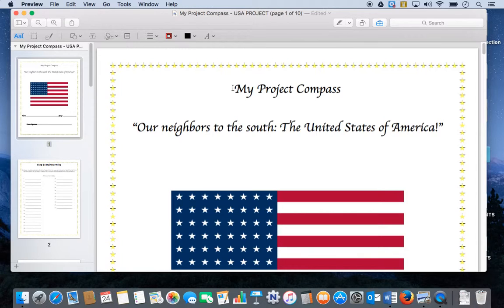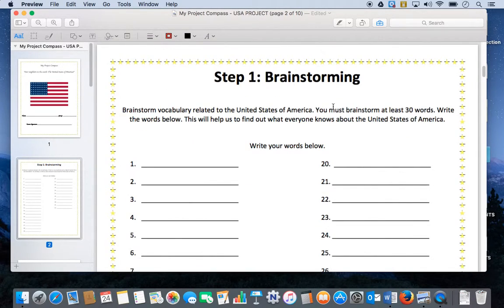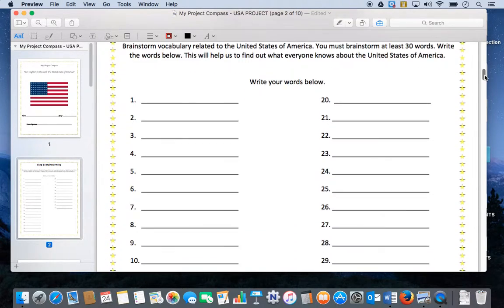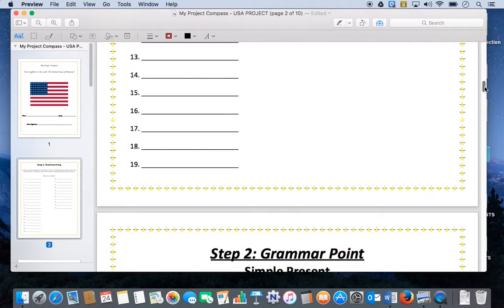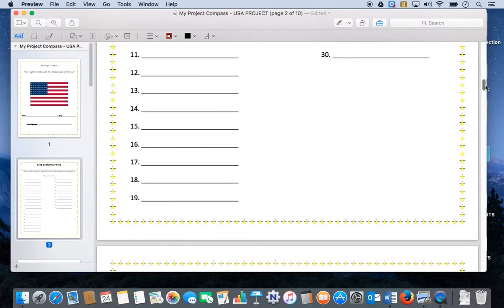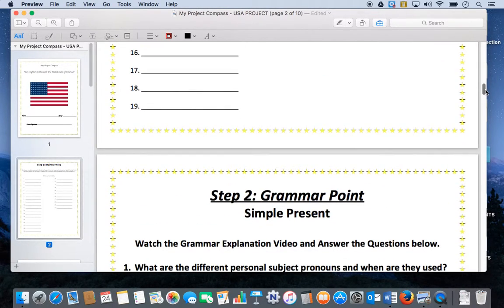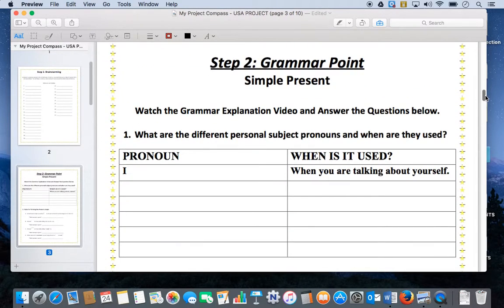So last week we looked at the new project that we are going to begin. We looked at Project Compass. The name of the project is Our Neighbors to the South, the United States of America. Last Tuesday and Wednesday, we looked at the brainstorming section of the project. We thought about words related to the United States, and things went really well. We had a lot of great ideas, but now it's time to move on to step 2 of our project, which is the grammar point. And the grammar point is the simple present.